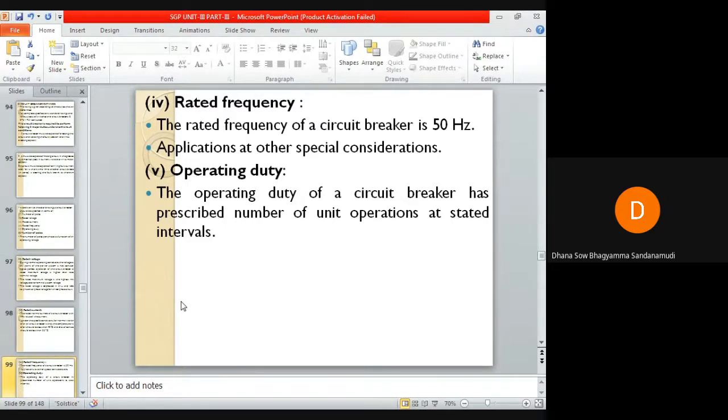So the sequence of opening and closing operations which the circuit breaker can perform under specified conditions is known as the operating duty of the circuit breaker.